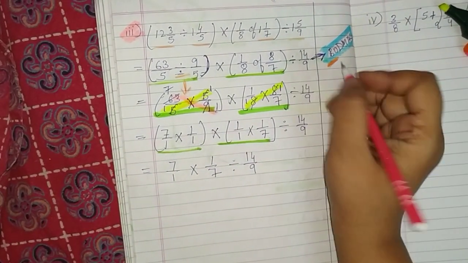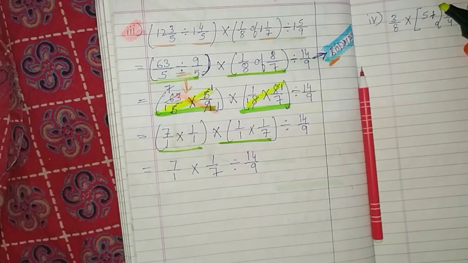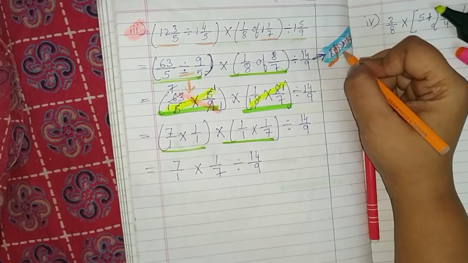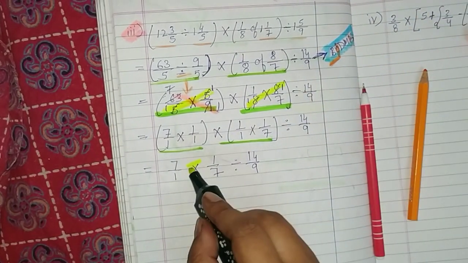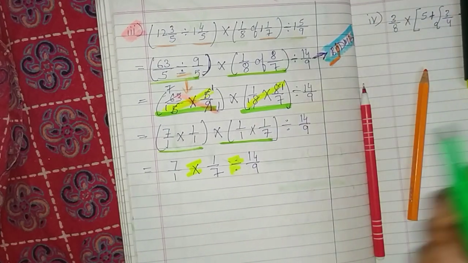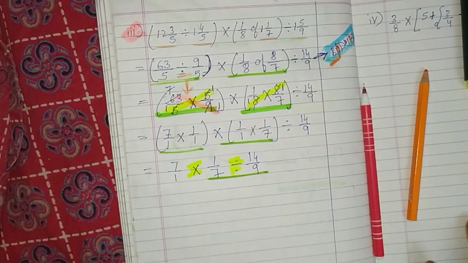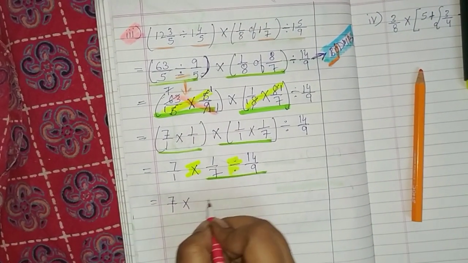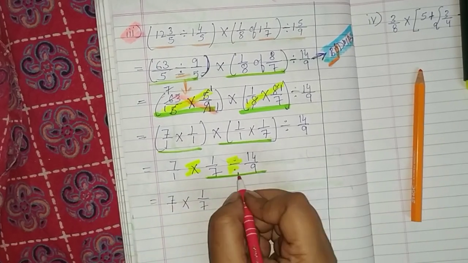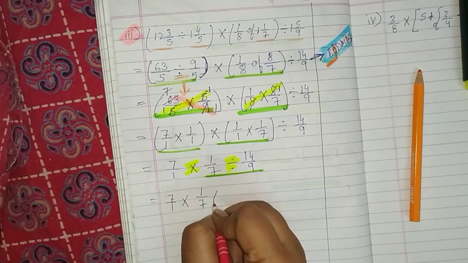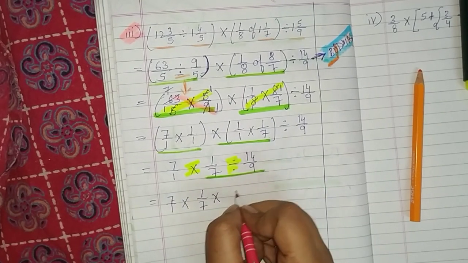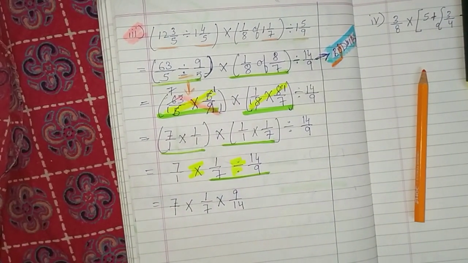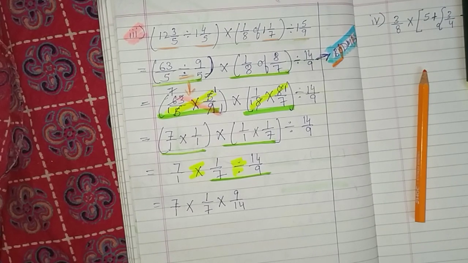Now what does the rule say? Of is not there. Okay, now children, if you notice, of is not there, addition is not there, subtraction is not there. What is there? D and M, that is multiplication and division. So what are we going to pick first? Division. We are going to pick division first. Okay children, now see 7 into 1 upon 7 as it is. Because this is the divisor here. This sign will change into multiplication because we will reciprocal the divisor. So 9 upon 14. This is clear children. 9 upon 14 will be here.